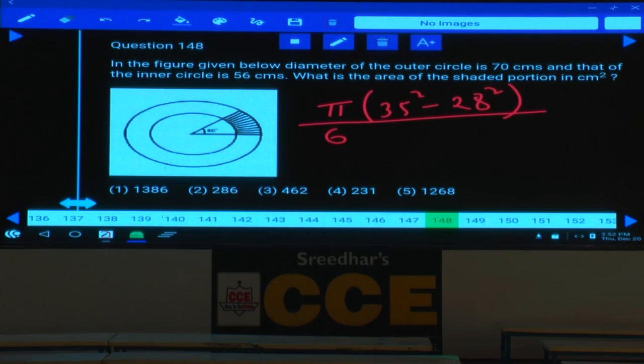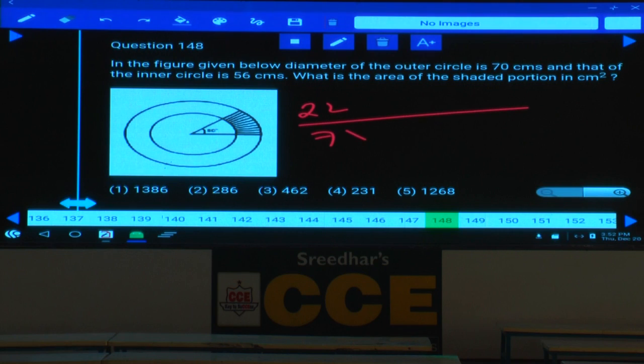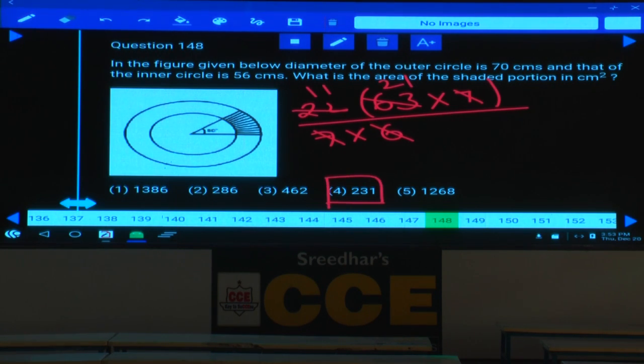Numerator you have a square minus b square form. A plus b into a minus b. Now let me do it. Pi, I will write it as 22/7 and denominator you already have 6, into 35 plus 28, 63, into 35 minus 28, 7. 7, 7 cancel. 2, 11 times. 2, 3 times. 3, 21 times. 11 into 21 should end with 1. Only 1.